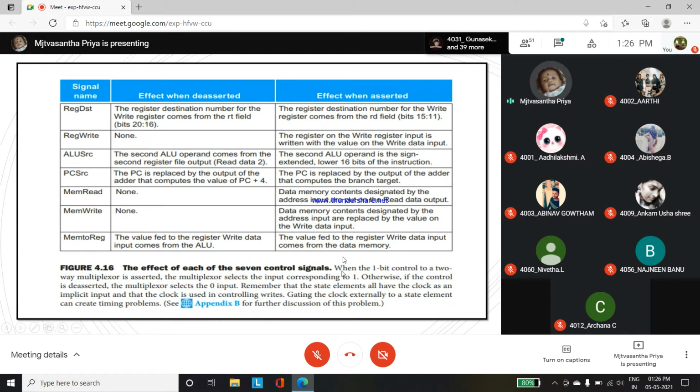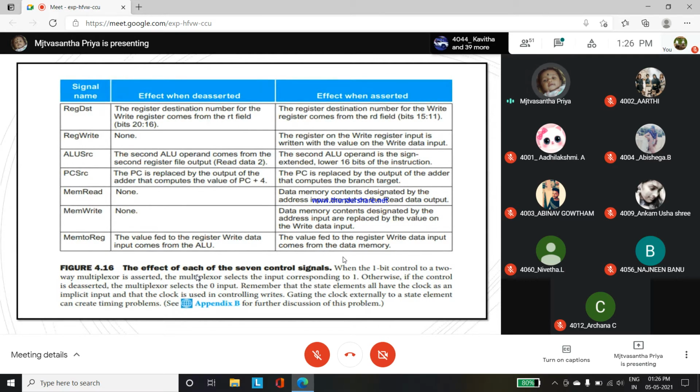So here, for the 7 control signals, when the 1-bit control to that 2-way multiplexer is asserted, the multiplexer selects the input corresponding to 1. Otherwise, if the control is deasserted, the multiplexer selects the 0 input. Do you understand? So if it is asserted, the multiplexer selects the input as 1. If it is deasserted, the multiplexer selects the 0 input. Okay. So remember that the state elements have a clock and also an implicit input, and that clock will be used as the controlling write.